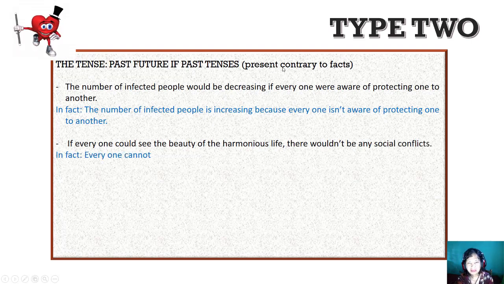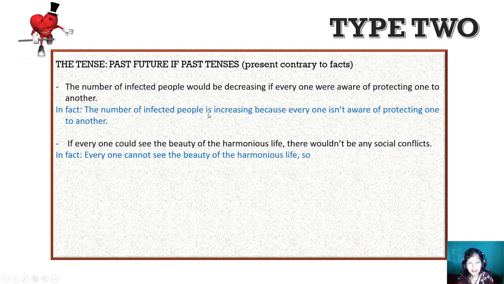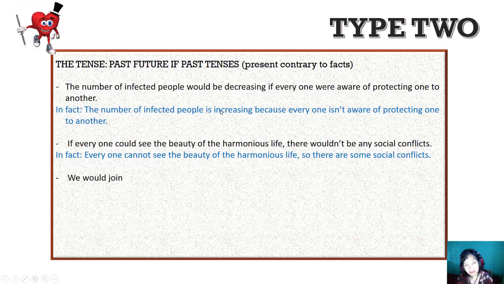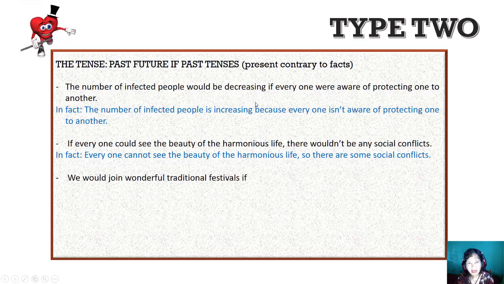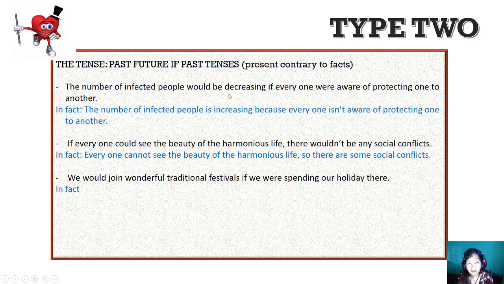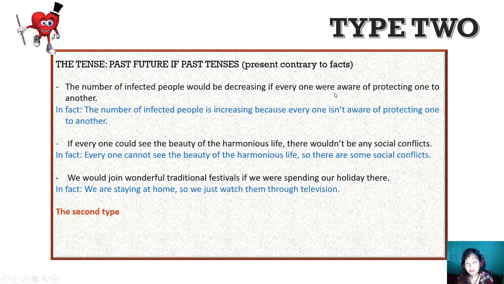Because this is present contrary to the facts, the sentence of the fact is in present. And it is contrary. How to show the contrary? You can use the antonym here. This is decreasing and this is increasing. Or you can change the form here. It is positive and it is negative.